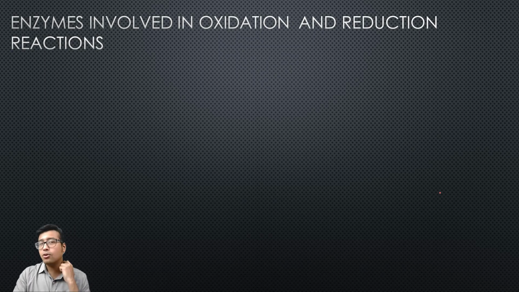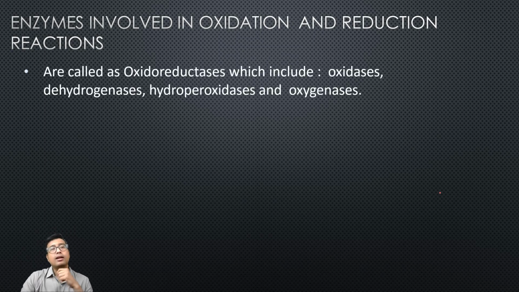Okay, so what happens: the class 1 enzymes, oxidoreductases, include different types of enzymes, and each of them has a specific role in the biological system. They are oxidase, dehydrogenase, hydroperoxidase and oxygenase. Names may appear confusing to you.